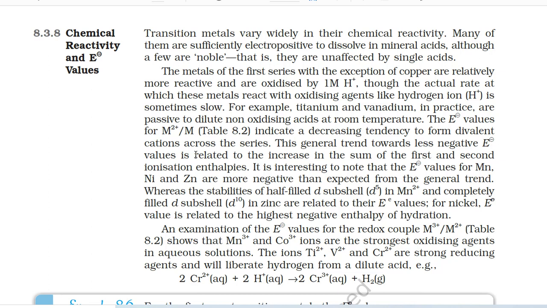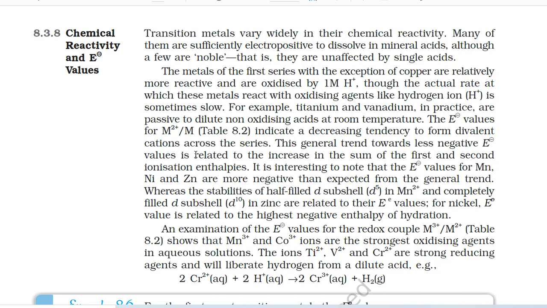are oxidized by 1 molar H+, though the actual rate at which these metals react with oxidizing agents like hydrogen ion (H+) is sometimes slow. For example, titanium and vanadium in practice are passive to dilute non-oxidizing acids at room temperature. The standard electrode potential values for M2+/M (table 8.2) indicate a decreasing tendency to form divalent cation across the series.